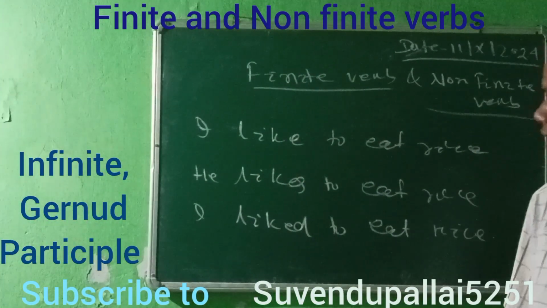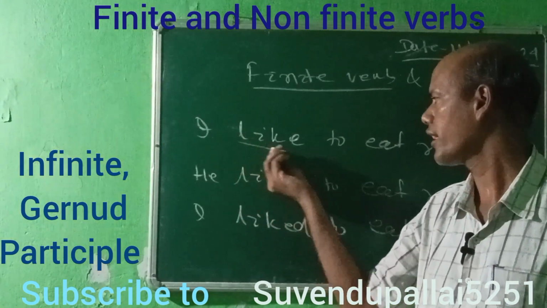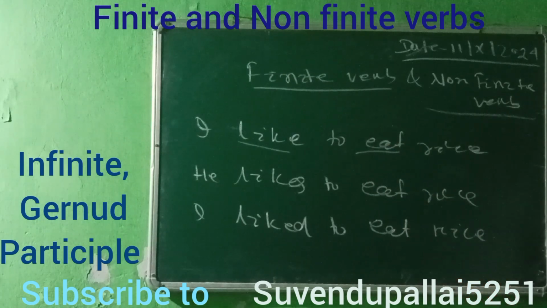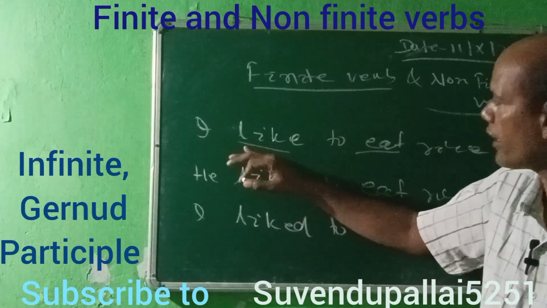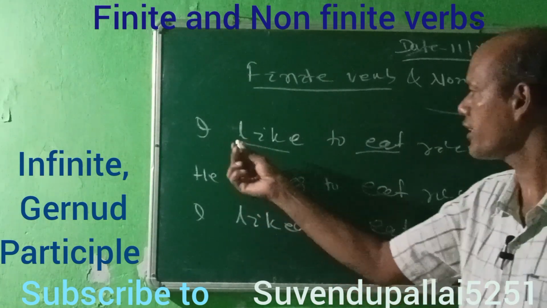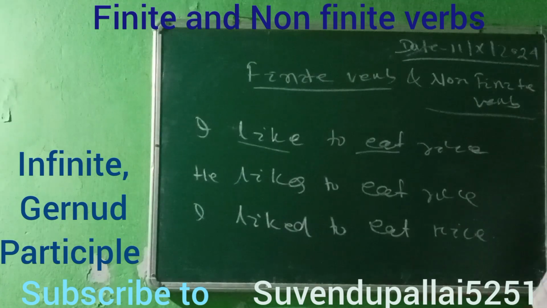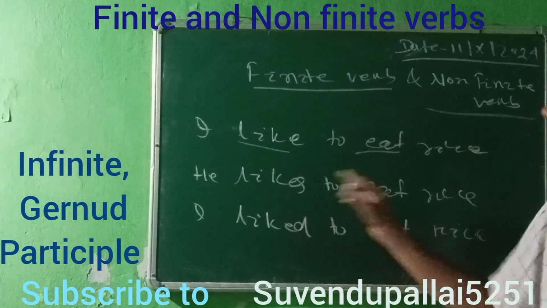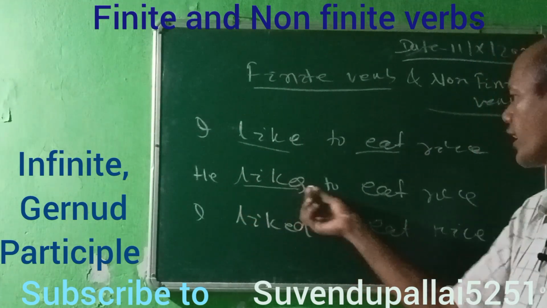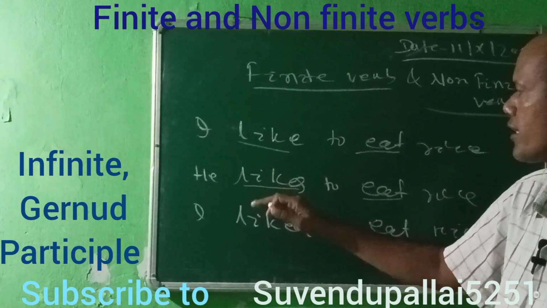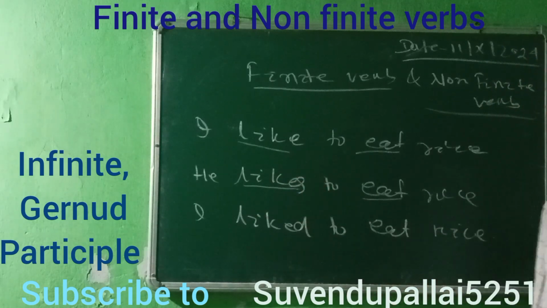In this sentence, like is a verb, and here like is the finite verb, because it carries the tense, and it is present tense, simple present indefinite. Then the second sentence also has two verbs: one is likes, another is eat. In the second sentence, likes also carries the tense.